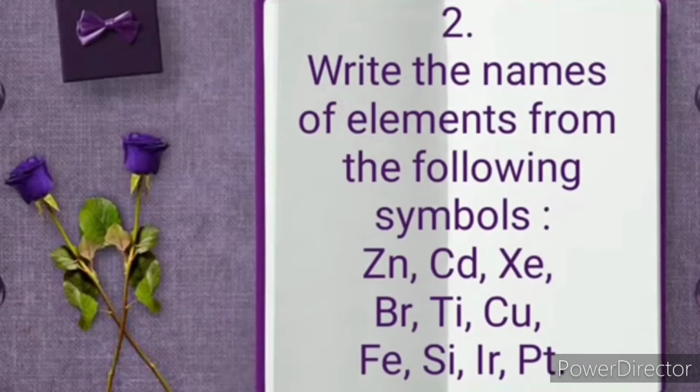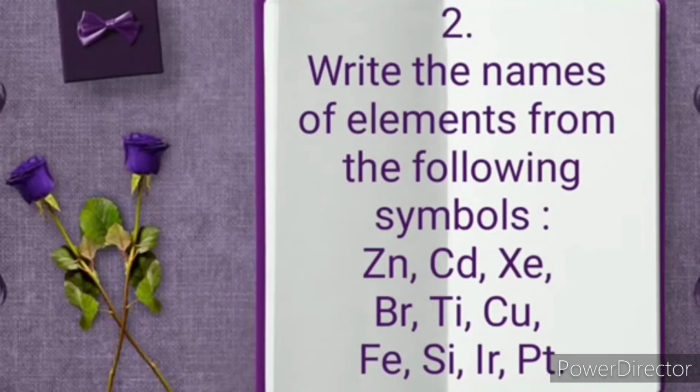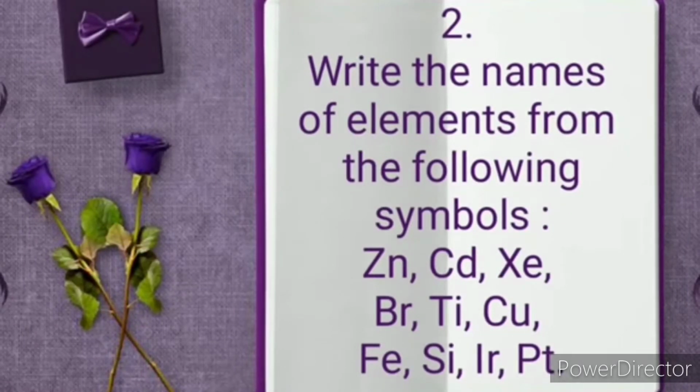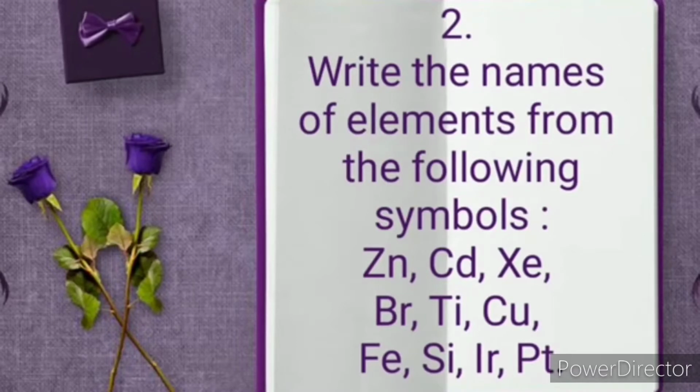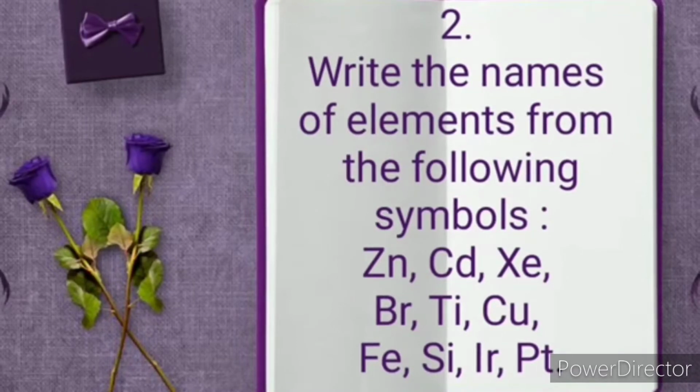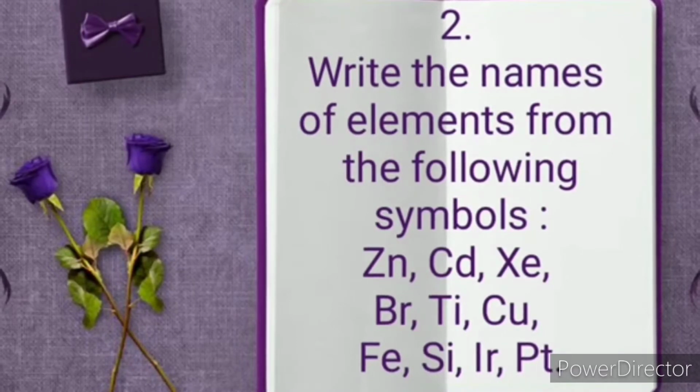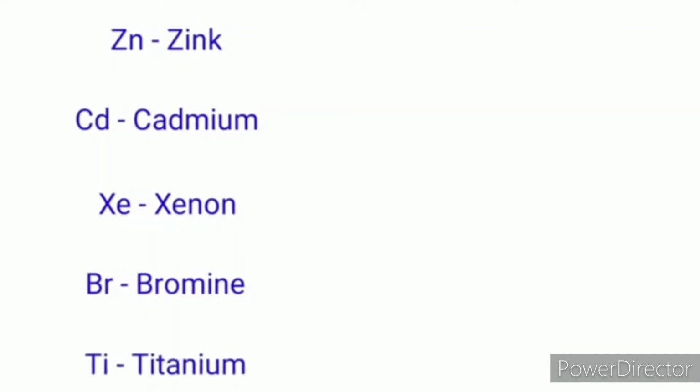Question 2. Write the names of elements from the following symbols. We have to write the names of the given symbols. First, Zn stands for zinc, Cd stands for cadmium, Xe stands for xenon, Br stands for bromine, Ti for titanium.